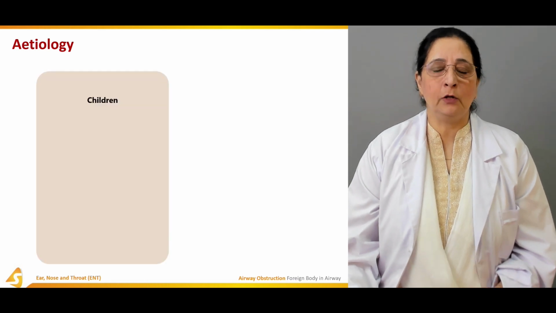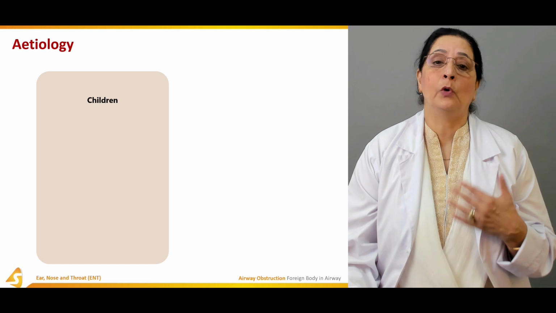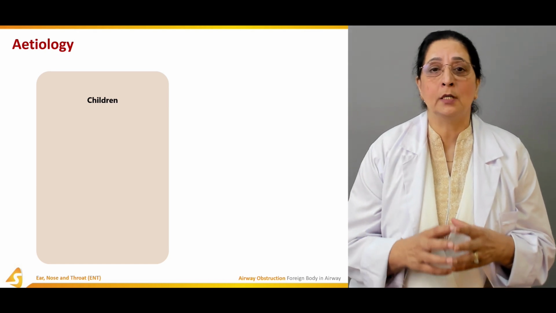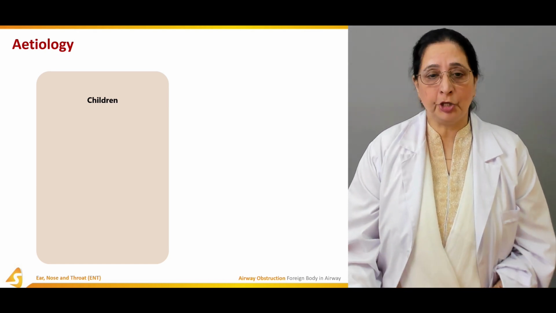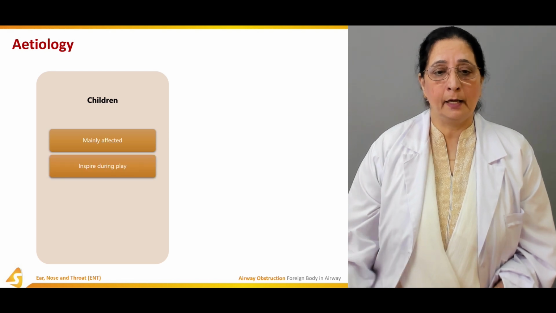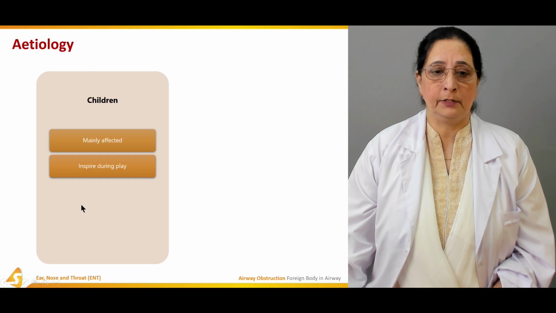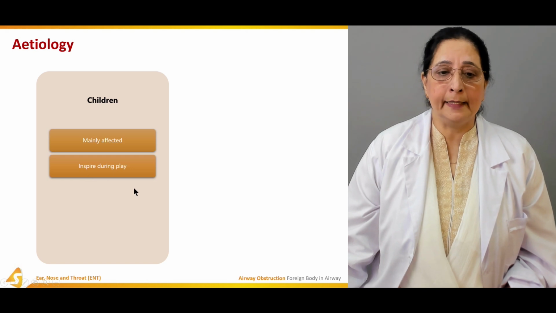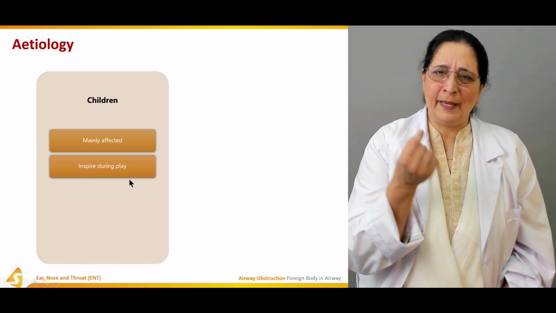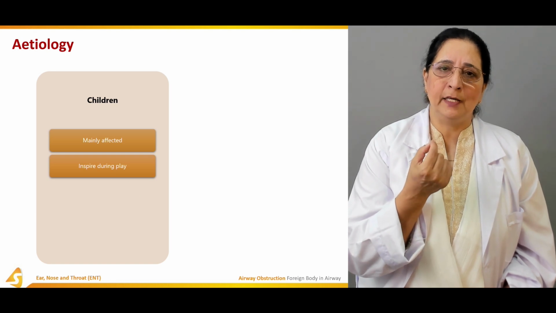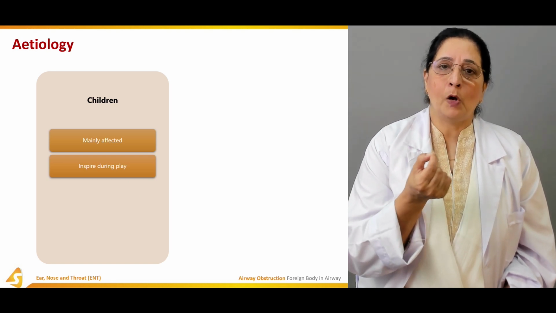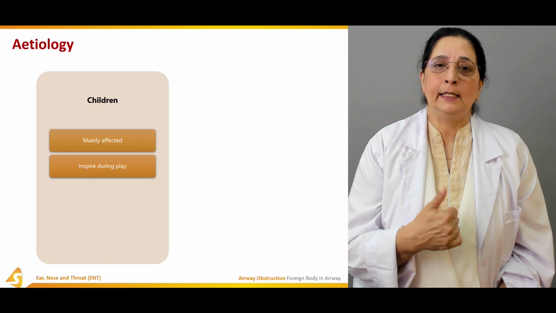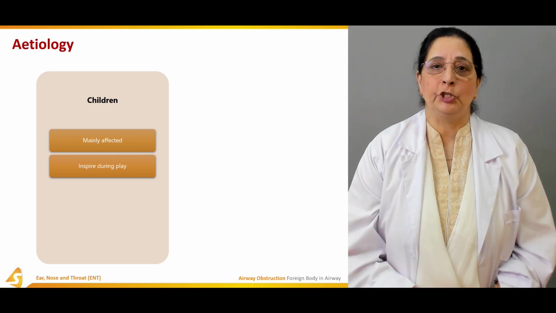Next, the etiology, causes. What are the different causes, or the different foreign bodies in adults and children that can cause airway obstruction? In children, usually the children are mainly affected by foreign body aspiration. They inspire anything during play. When they play with small pieces, like Lego pieces, they have the habit of putting them in the mouth, and they can inhale or inspire them. So very common in children.